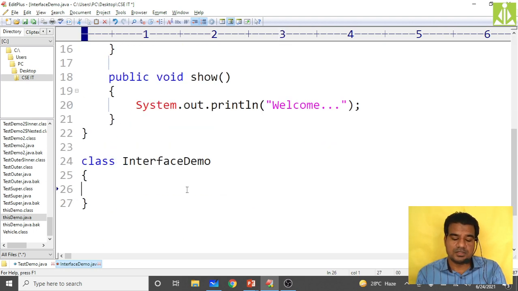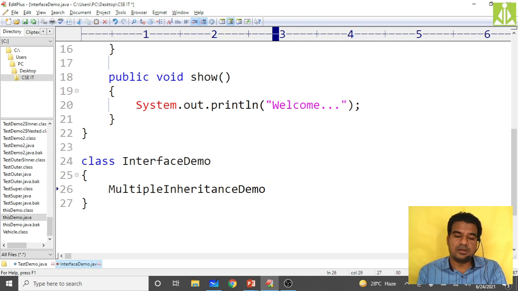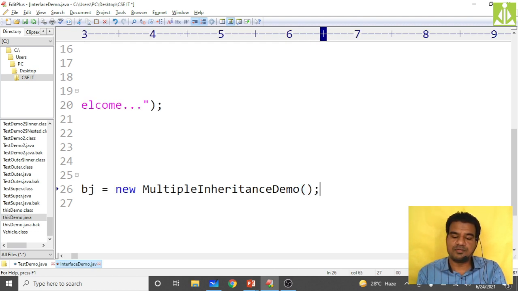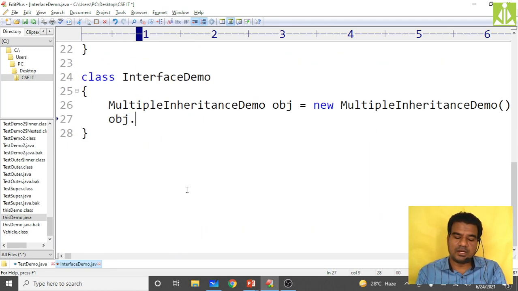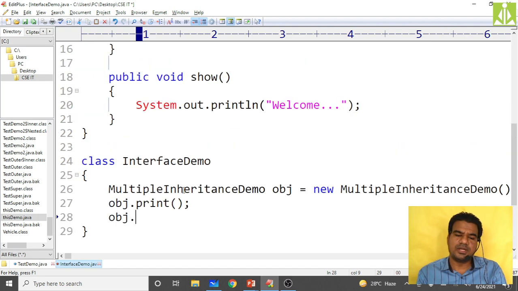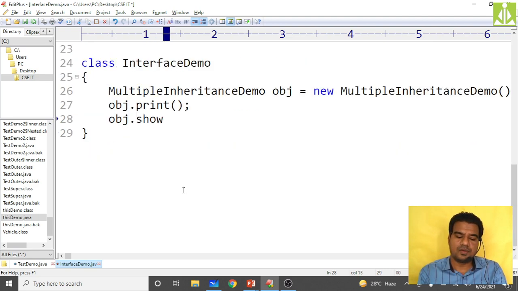So multiple inheritance demo, then give some object equals to new multiple inheritance demo, calling the constructor. Now using this obj dot print I can call, as well as using that obj dot show I can call. Both the things I can do.